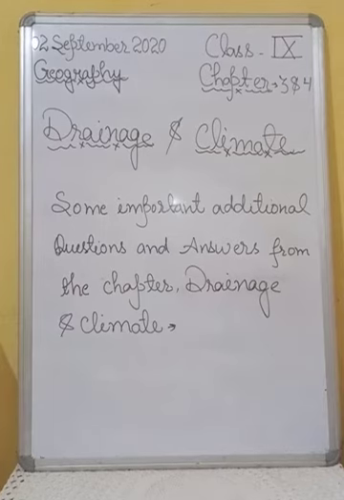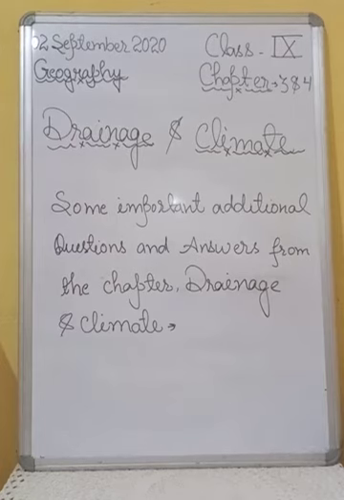Question number 5, what is a perennial river? Answer number 5 is, perennial rivers have water throughout the year, and these rivers get water from rain and snow. For example, river Ganga.